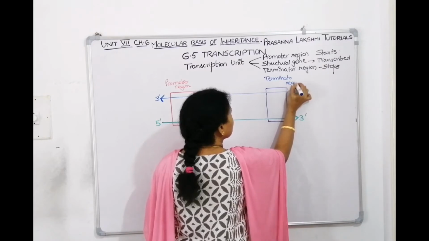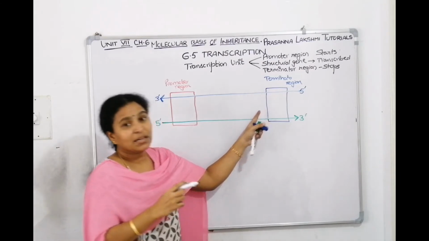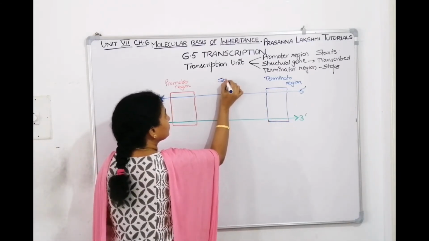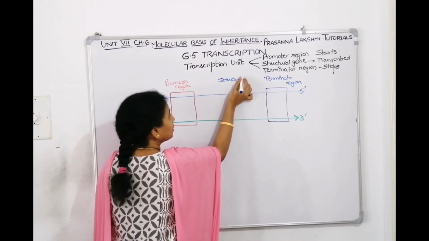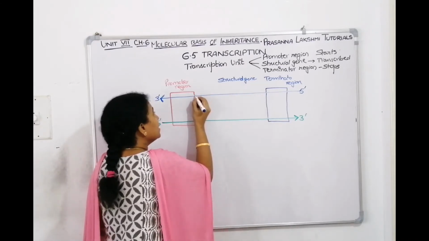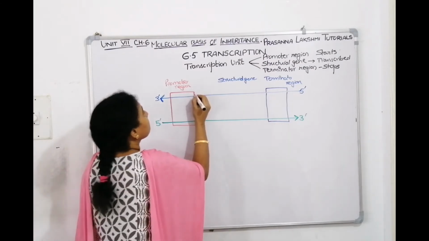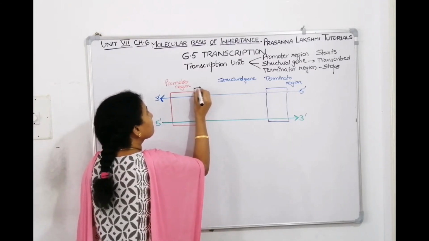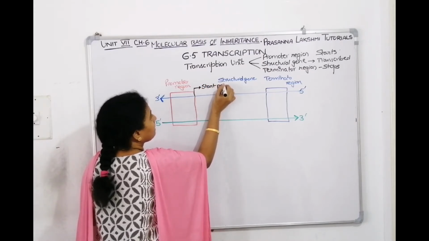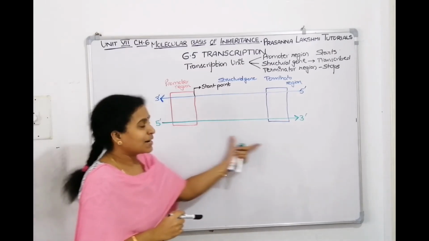So children, this region is called the terminator region, and the in-between part is called the structural gene. This is the structural gene, and this is the transcription start point. This is the start point. So we told this is one transcription unit.